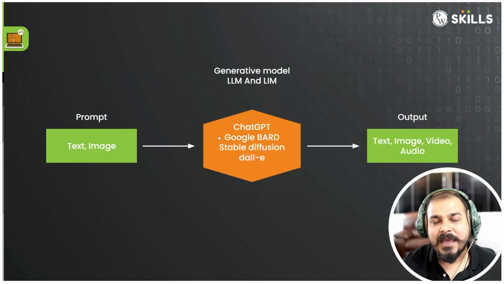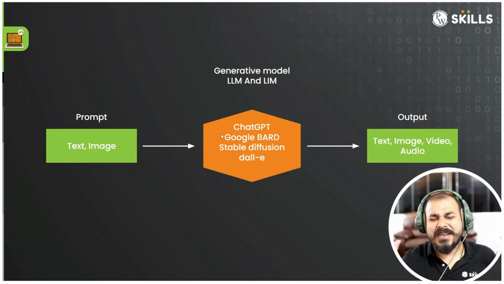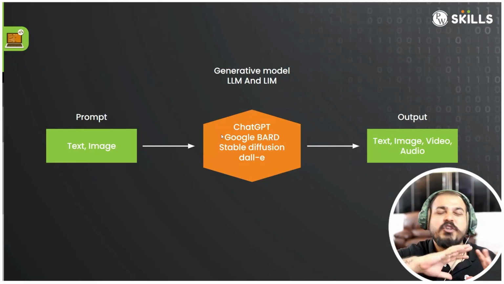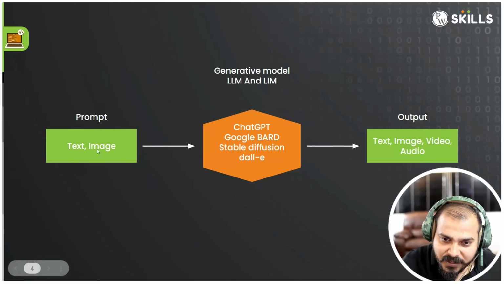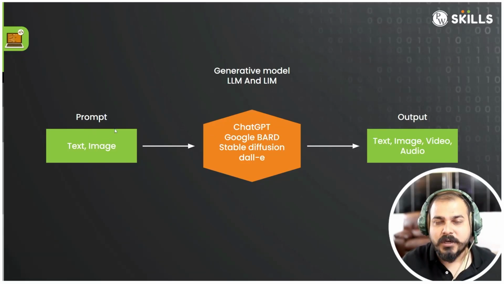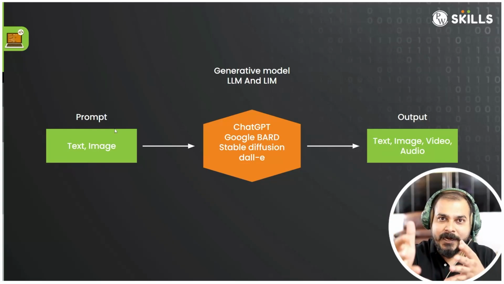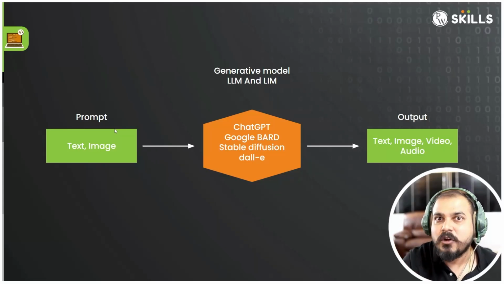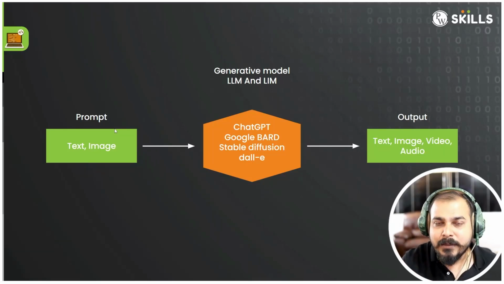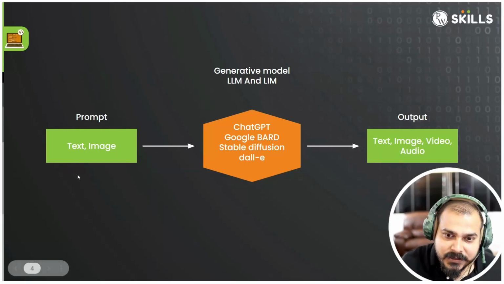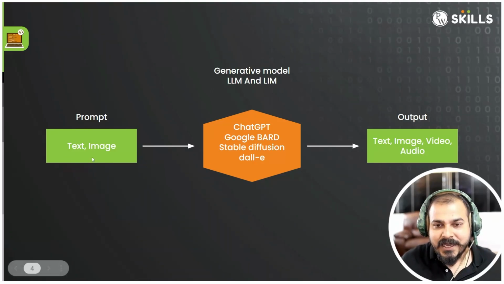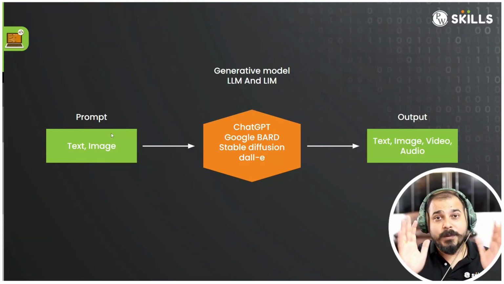But what is the main aim of these models? These models are huge. They are trained with a huge amount of data, a huge amount of images, a huge amount of text. Now, whatever input you specifically give through the prompt engineering technique, in a kind of format, that format is called a prompt. You provide an input, and these models, considering this input, will be able to generate some kind of output. The output can be in the form of text, image, video, audio. And this is where prompt engineering is super beneficial.